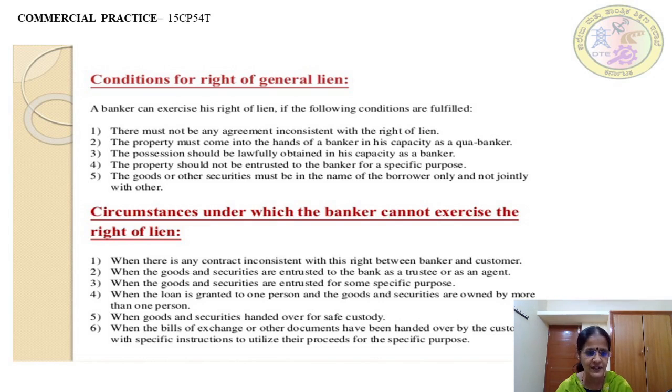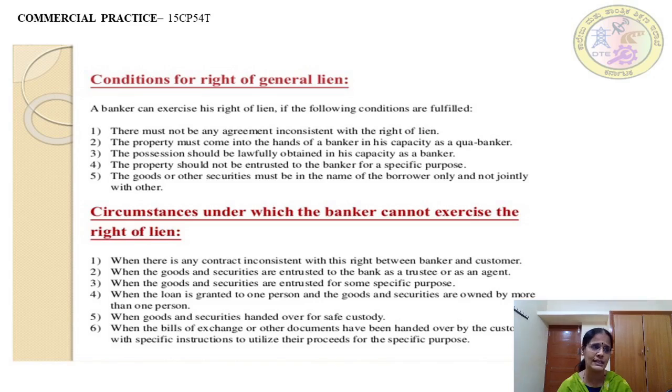Those conditions are: there must not be any agreement inconsistent with the right of lien. What does it mean? Here the concept is, if you have taken a loan on a particular property, the loan and that property should be related to each other. It must have some consistency. There should be no agreement of inconsistency.